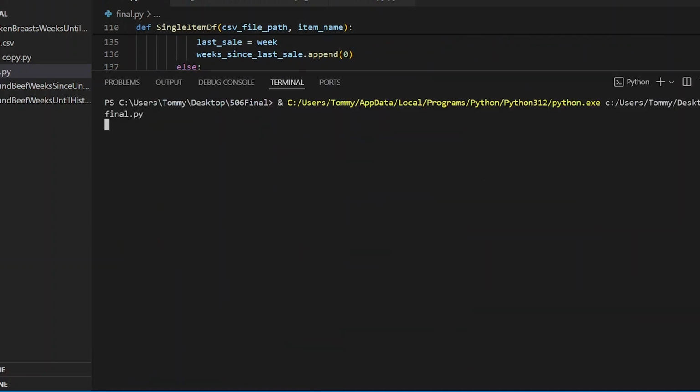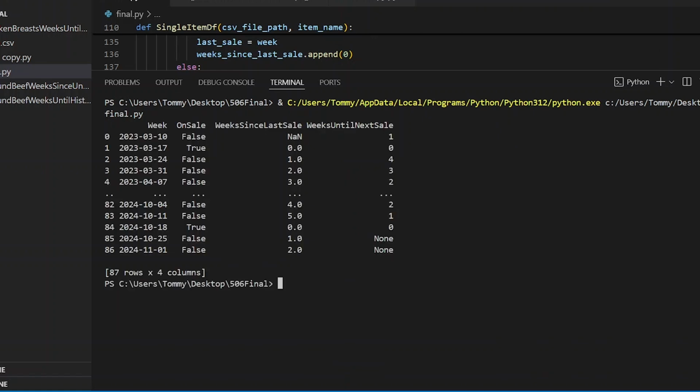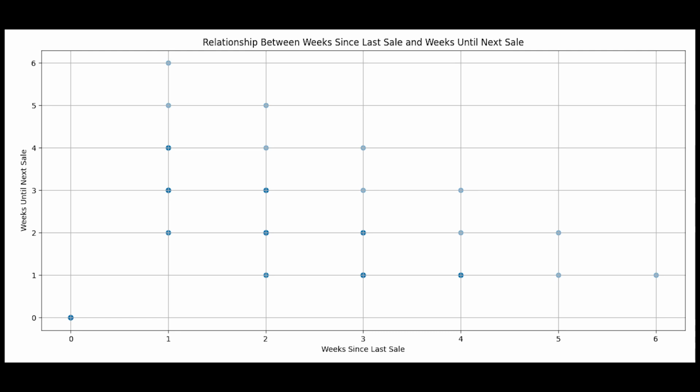So for instance, the data for a given item has a row for each unique week, a Boolean column indicating whether or not that week had a sale for that particular item, another column that indicates the number of weeks since the last time that item was on sale, and a final column that indicates the number of weeks between the current week and the week of the next recorded sale date within the data. Those last two columns are, of course, intrinsically related to each other, and we can observe a kind of linear relationship in this graph.